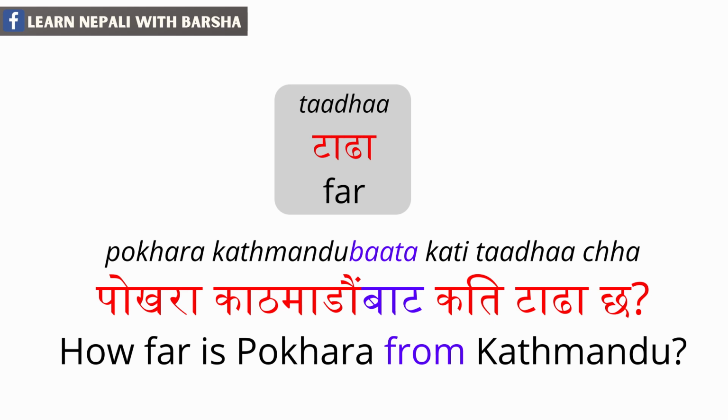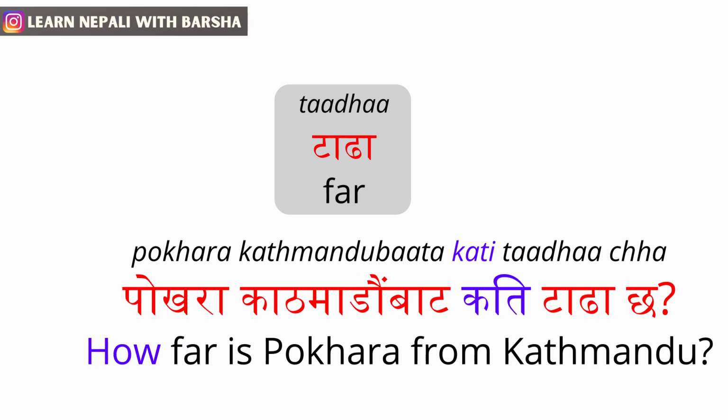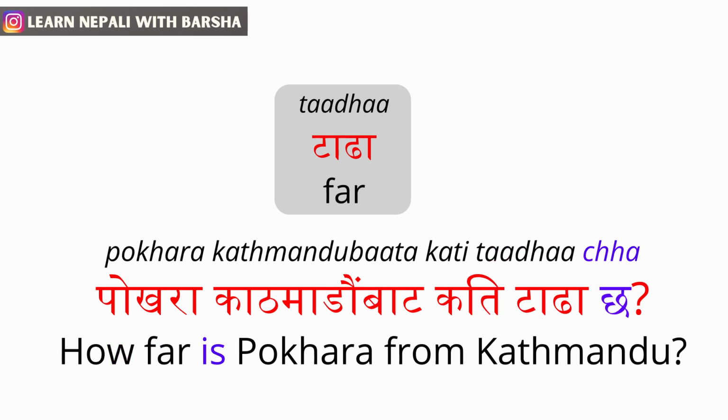I hope you can use this preposition well, since I have already made a video on different kind of preposition. And again, if you are confused in preposition, check in I button. In this sentence, bata means from, tadha means far, kati means how, and cha means is. Kathmandu bata Pokhara kati tadha cha?